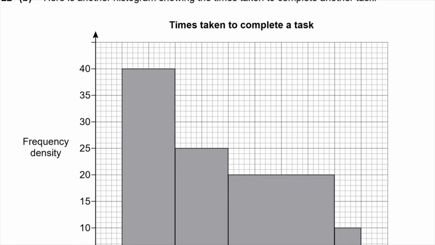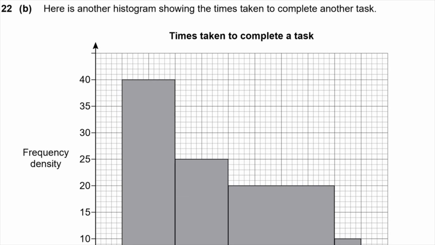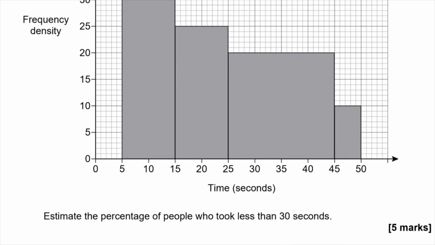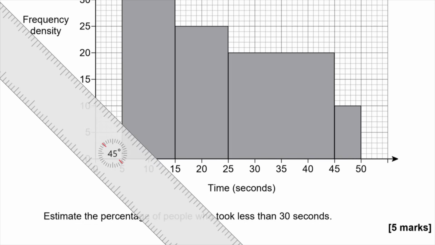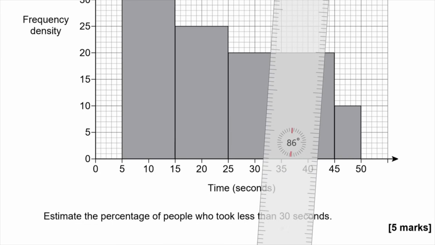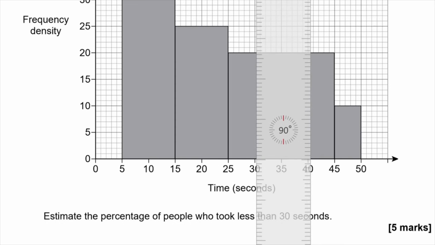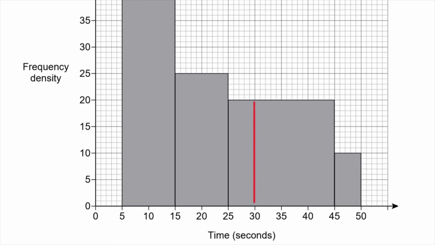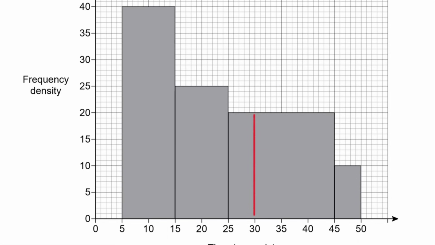Okay, second part. Here is another histogram showing the times taken to complete another task. Okay, this time we haven't got a broken scale. Estimate the percentage of people who took less than 30 seconds. So less than 30 seconds, let's just get the ruler out. So less than 30 seconds is going to be everybody to the left of this line, isn't it? So if I can work out the area of those 3 bars and add them up, I should be able to work out the frequency.